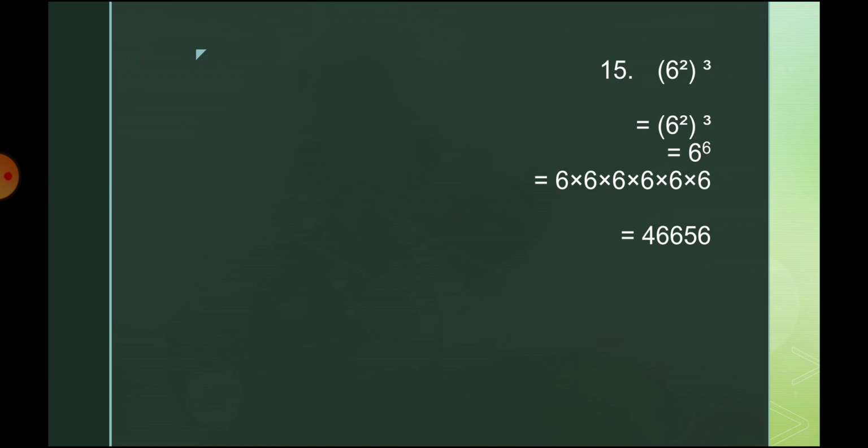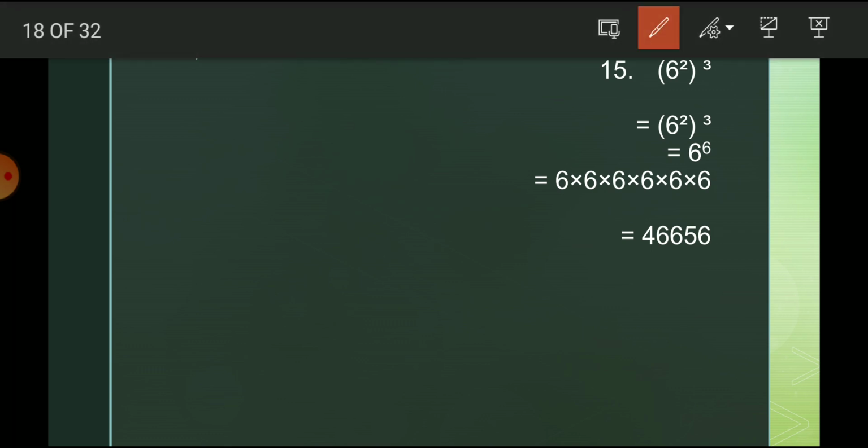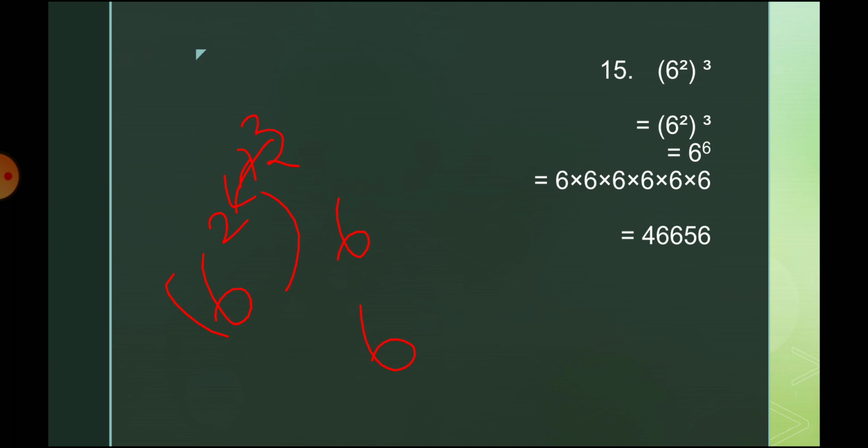Then the 15th question is 6 squared in the bracket of cube. After removing the bracket we have to multiply these two powers. So 2 threes are 6. So 6 power 6 means we multiply 6 six times: 6 into 6 into 6 into 6 into 6 into 6. After multiplying these numbers we get 46,656.